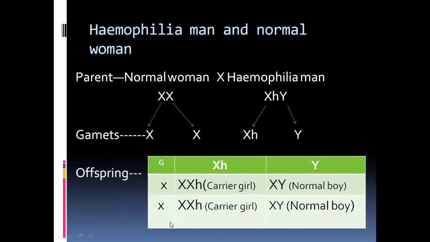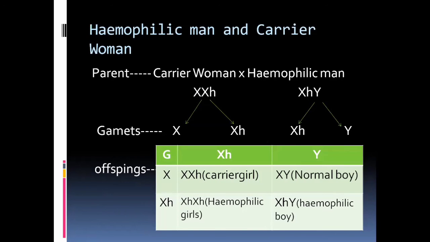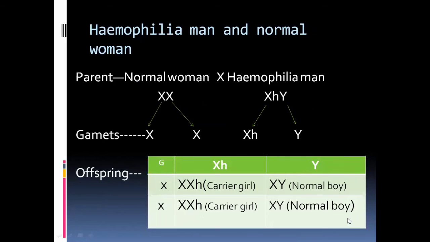These four gametes are put into the checkerboard or Punnett square. Whenever it undergoes crossing in F1 generation, X is crossed with XH, you get a carrier girl, and the second one, X is crossed with X, it goes to a normal one. Here XH is crossed with X, and here it gets a carrier girl, and again you cross X and Y to get XY, it is a normal one. The parents are a normal man and a normal woman. The total percentage is 100. Here 50% are carrier girls and 50% are normal boys.